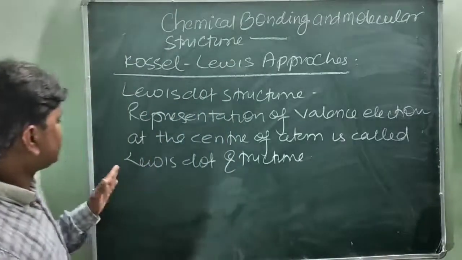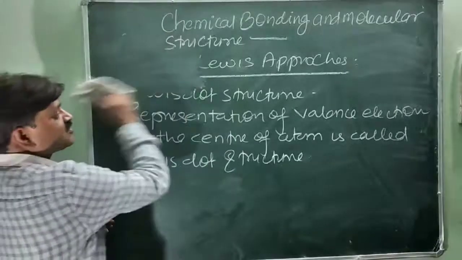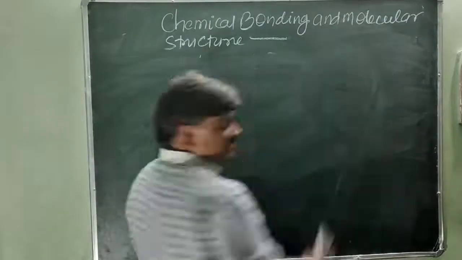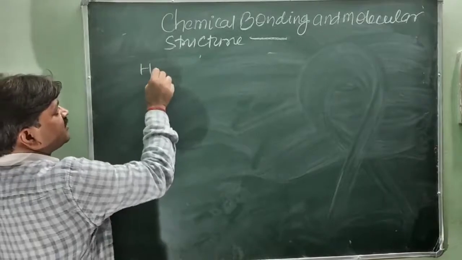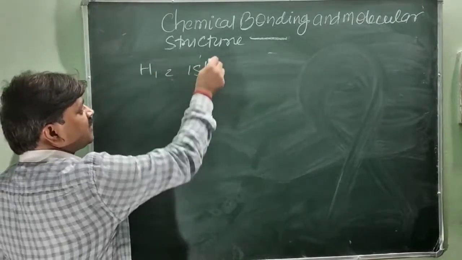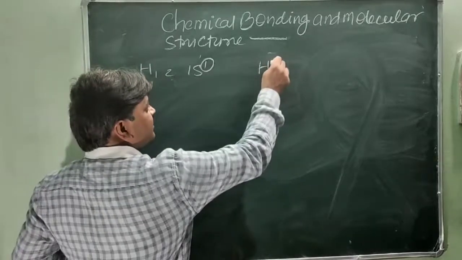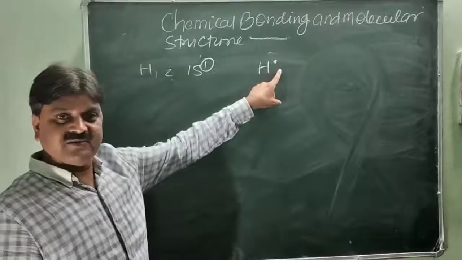The Lewis dot structure is the representation of the valence electrons around the center of an atom. For instance, hydrogen, you know its atomic number is 1, so it is shown as 1s1. How many electrons are in its outermost shell? 1. So it is represented in dot form as 1. Hydrogen has 1 electron in its valence shell.